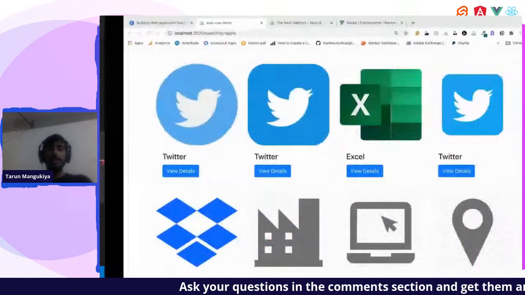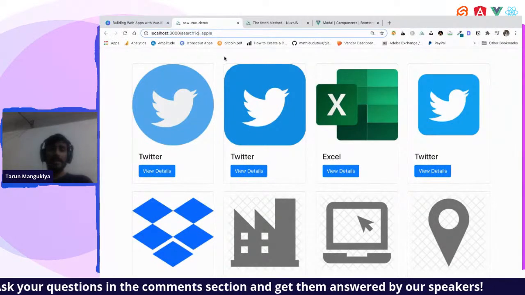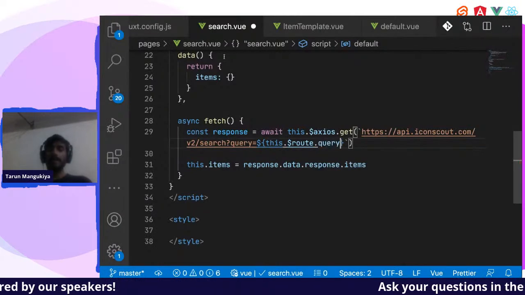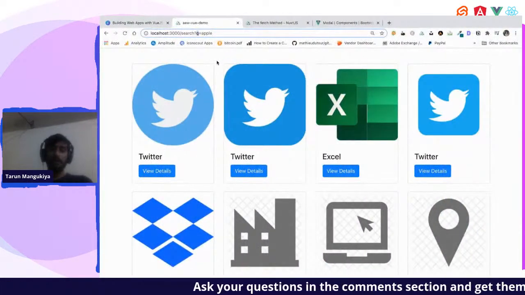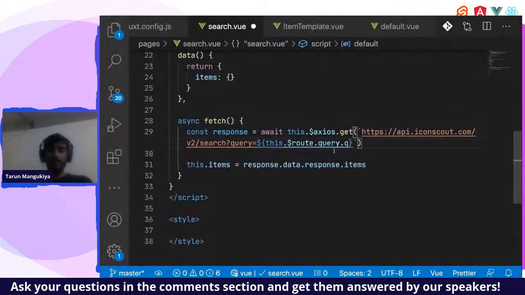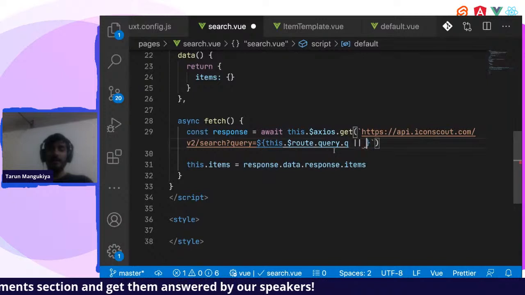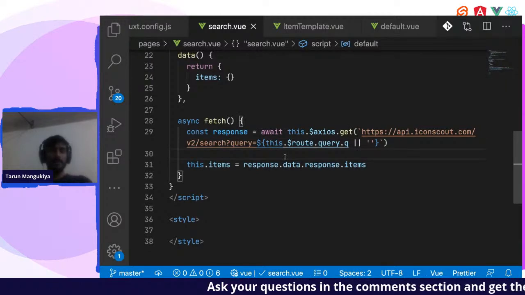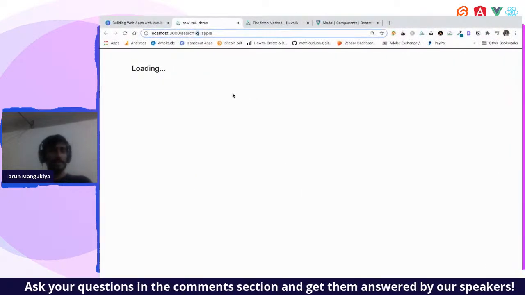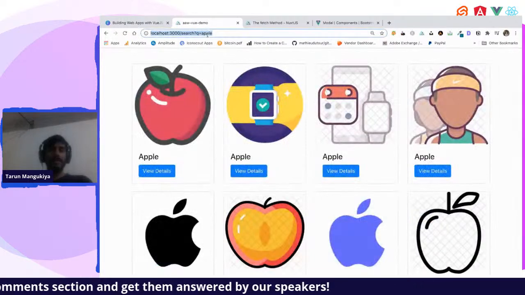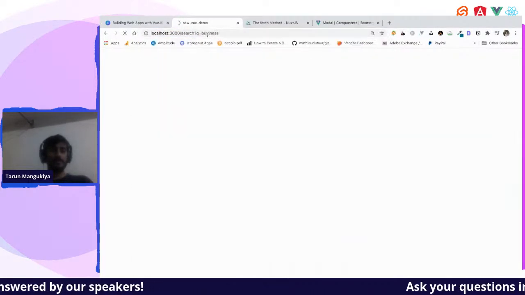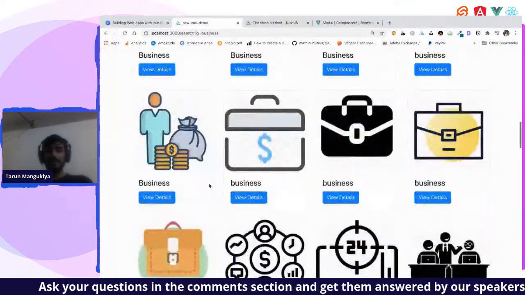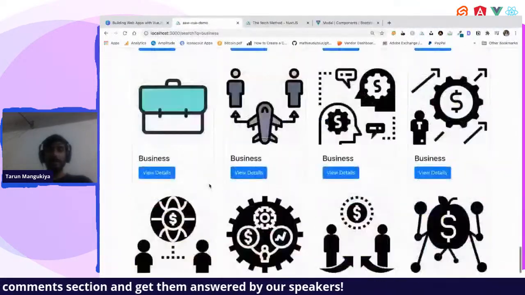So all the data that is there in the route or query, you will be able to access using route dot query. Now inside query we have the q variable, right? So I'll do dot q. And if there is nothing passed, we'll just make the default blank. Save the page and let us wait. So it should show us Apple results. Yeah, it's there. Let us find business. Yes, this is there. So we will be able to get all the beautiful icons for business now.